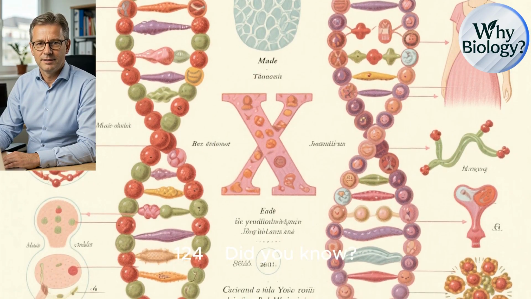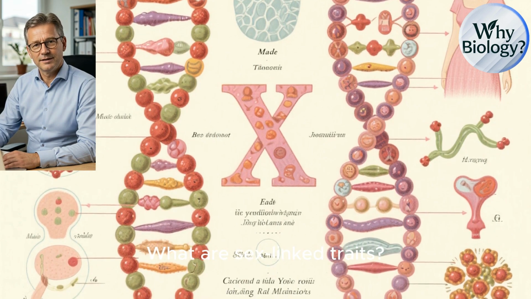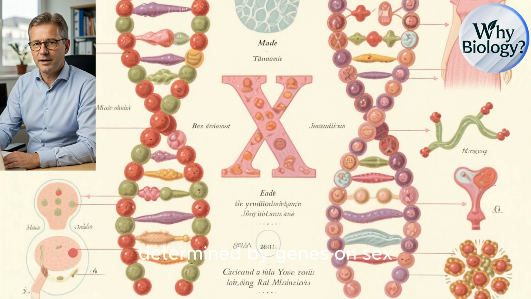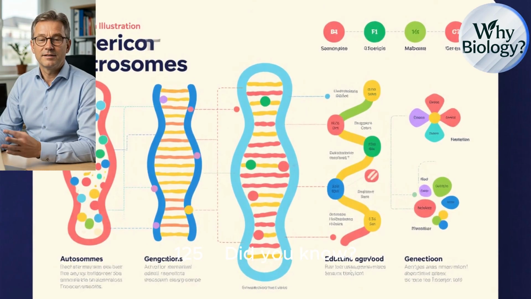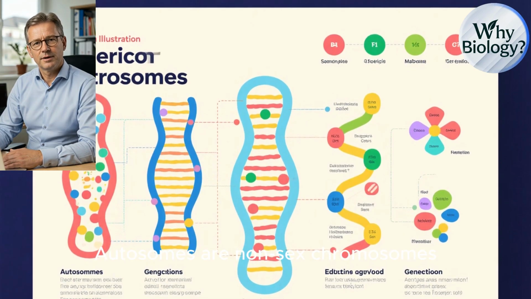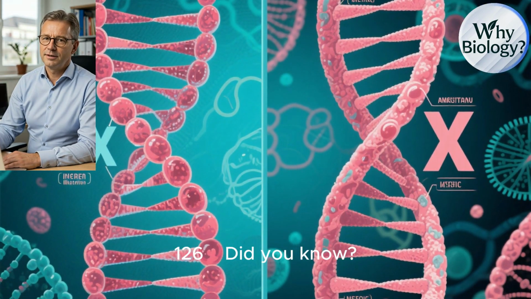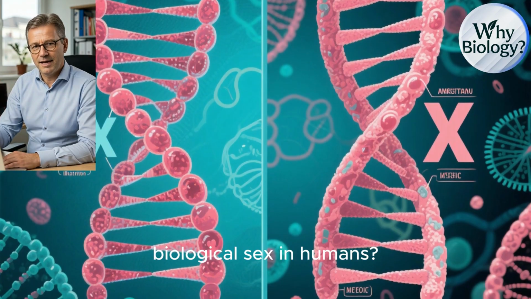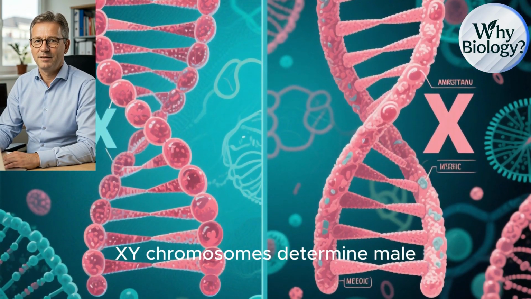Question 124. Did you know? What are sex-linked traits? Sex-linked traits are characteristics determined by genes on sex chromosomes. Question 125. Did you know? What are autosomes? Autosomes are non-sex chromosomes. Question 126. Did you know? What determines biological sex in humans? XX chromosomes determine female. XY chromosomes determine male.